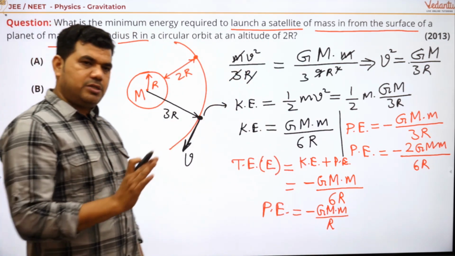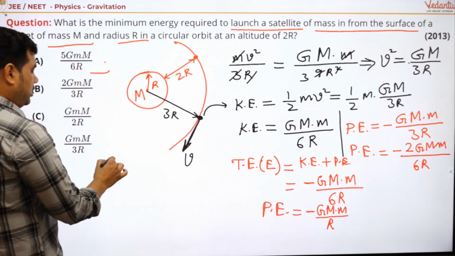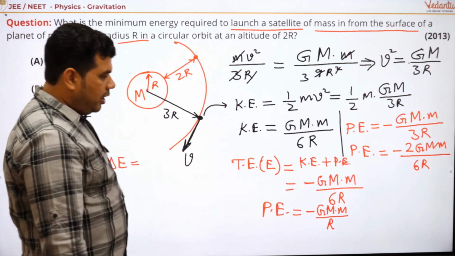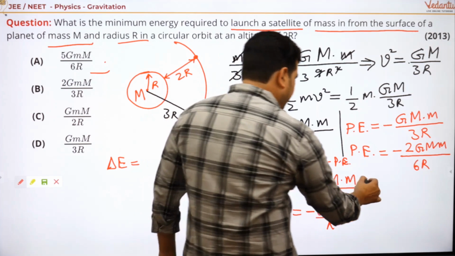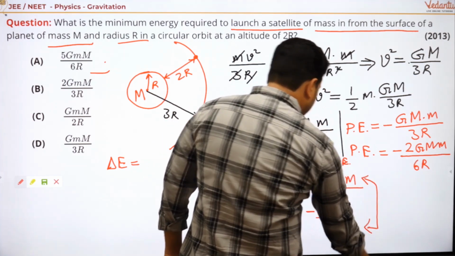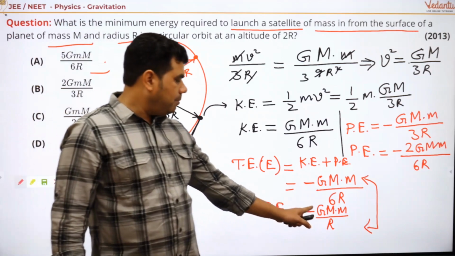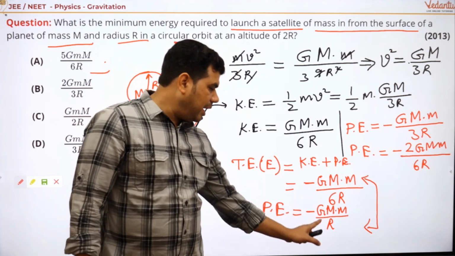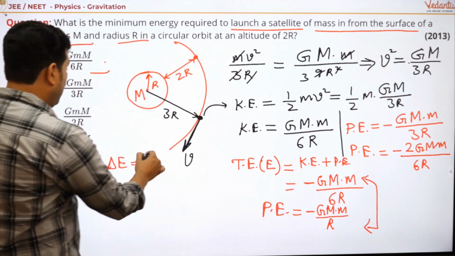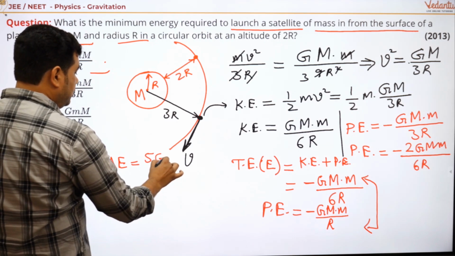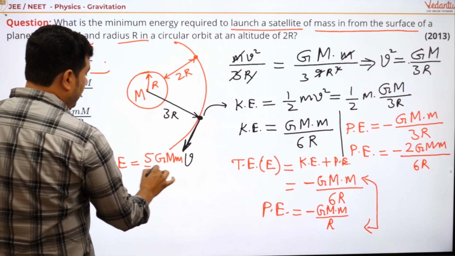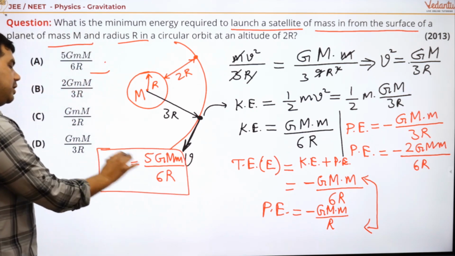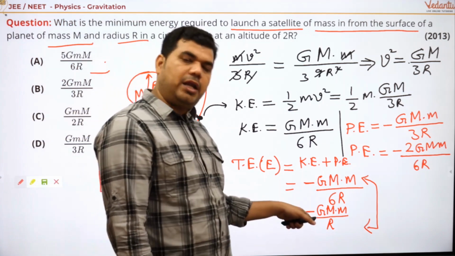Okay, so what is the requirement of energy? The requirement of energy is the difference of these two. So what is actually the difference of these two? Just minus, so it is plus, then 6 and there 6. So it has 5 positive G M small m divided by 6r. So this is the total energy of the satellite.